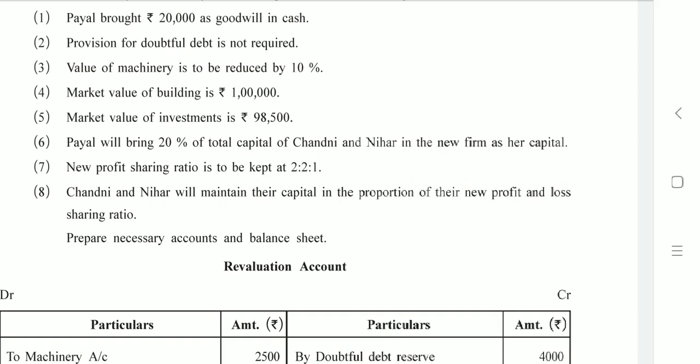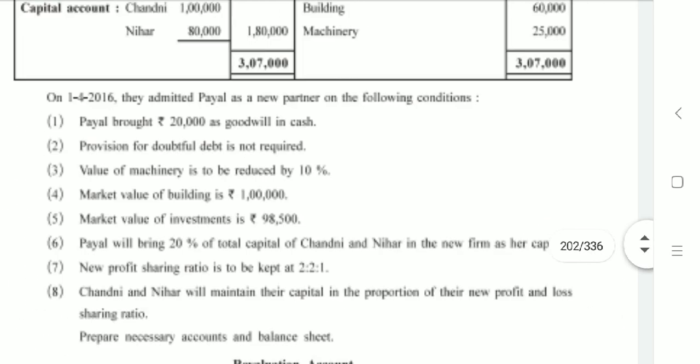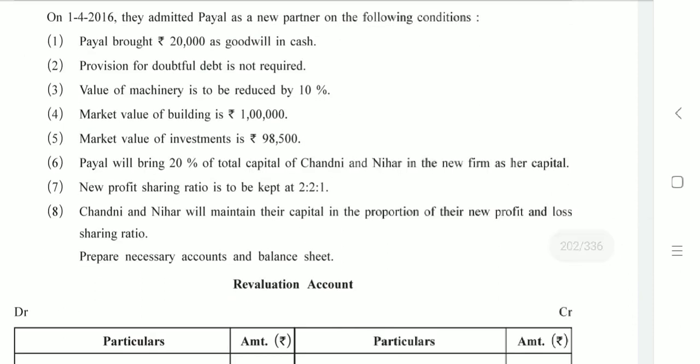Yes, so we are done with goodwill in the very first adjustment, and there was no mention about how much amount of capital has been brought by Payal. In the sums that we have done previously, in a few of the sums it was clearly mentioned how much amount is brought by the partner, and in other sums they have presented it in a twisted form that the partner will bring proportionate capital, or will bring 50% of net assets.